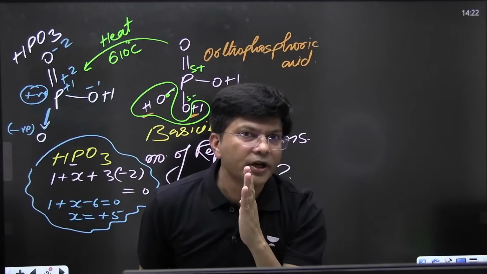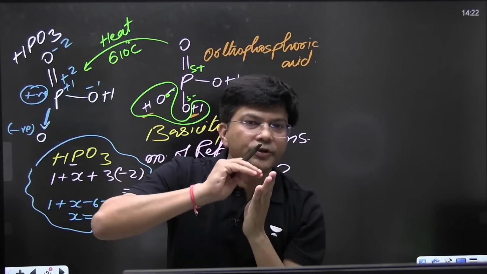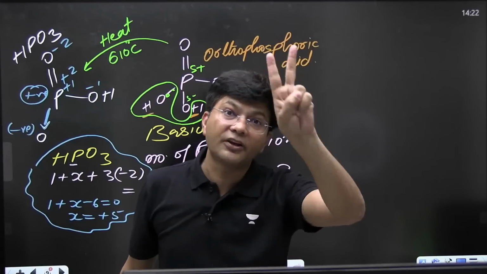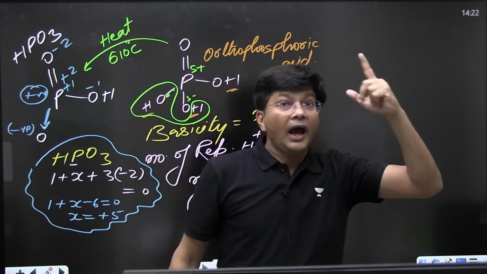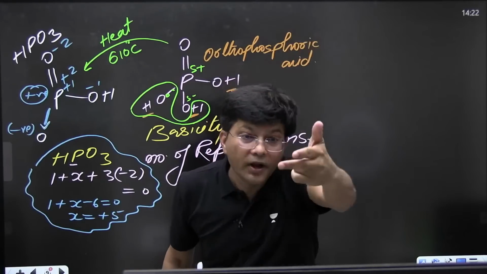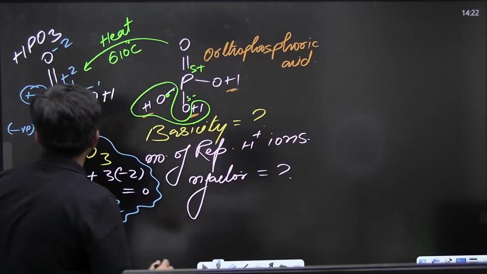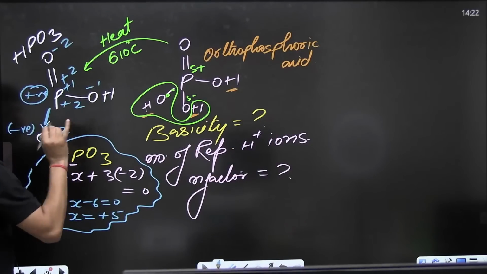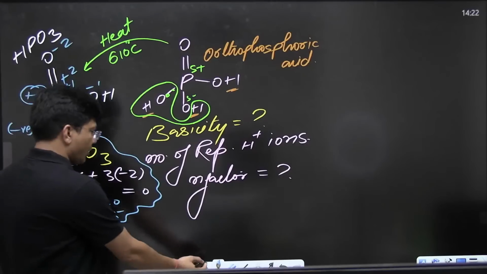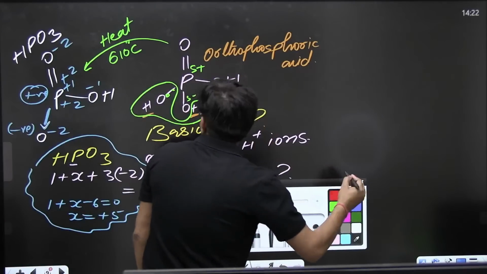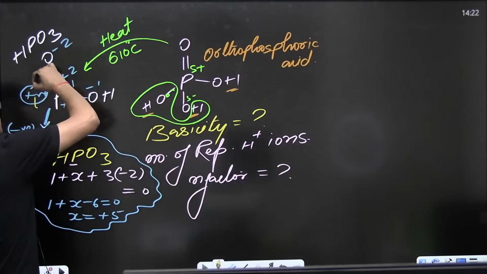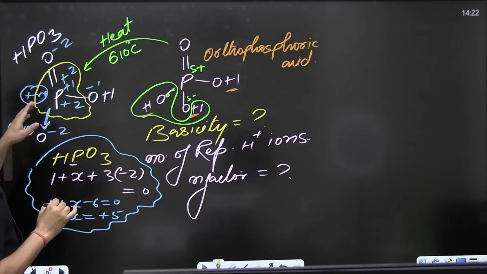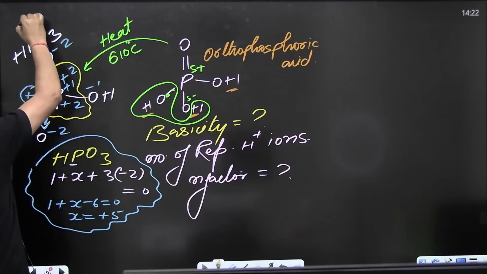Whenever the coordinate bond is from the more electropositive towards the more electronegative, we will do the contribution of +2 to the positive one and -2 to the more electronegative one. So this will experience +2 and this will experience -2. So how much is the oxidation state? Do let me know in the comment section what is the oxidation state of phosphorus in this. That is coming out +5.